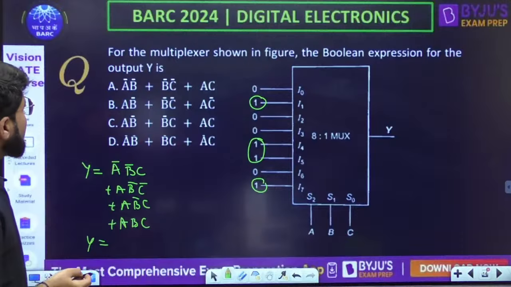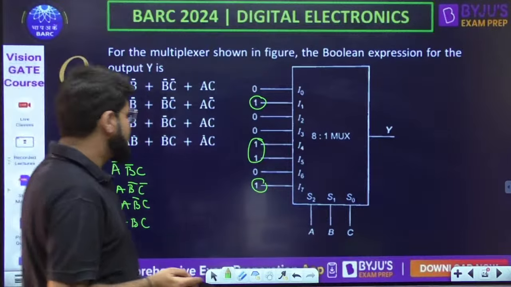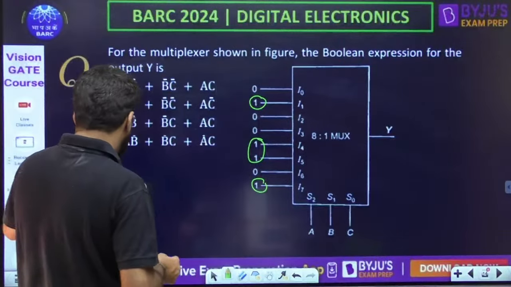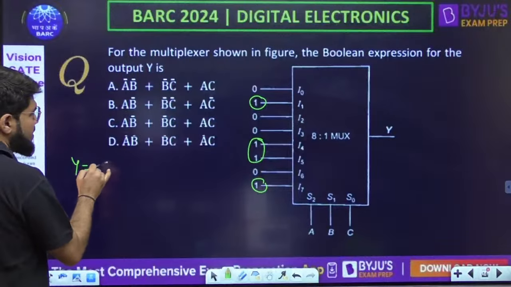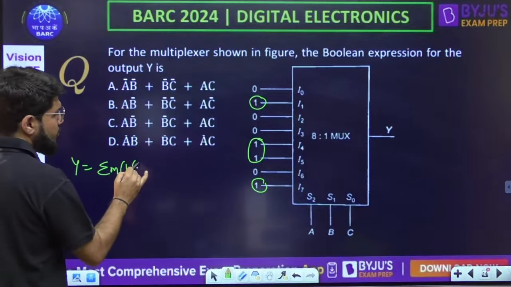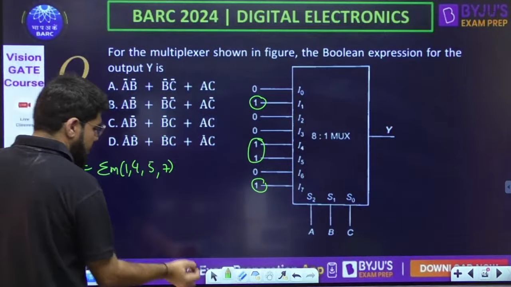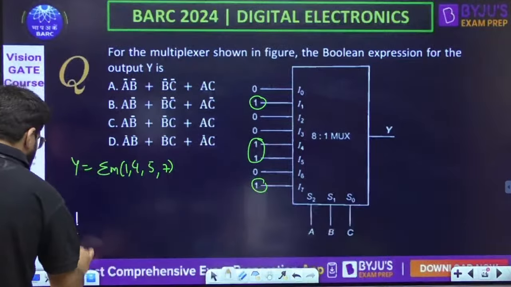Now how to simplify this? Let's do it. I think better to take the K-map and simplify this. So I can write down that output Y is summation of the minterms 1 and 4 and 5 and 7. That looks more simple.